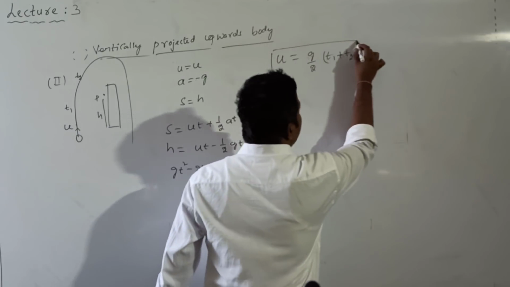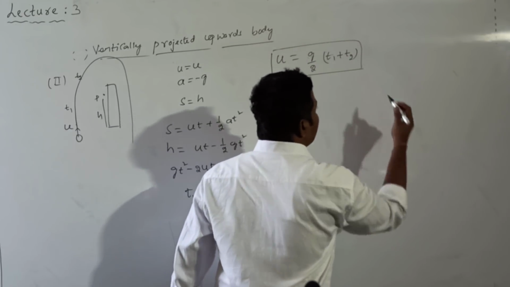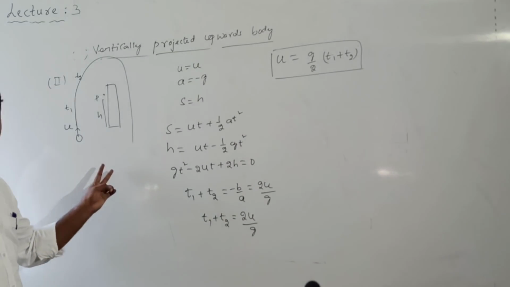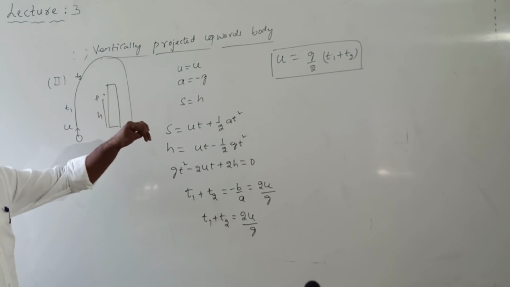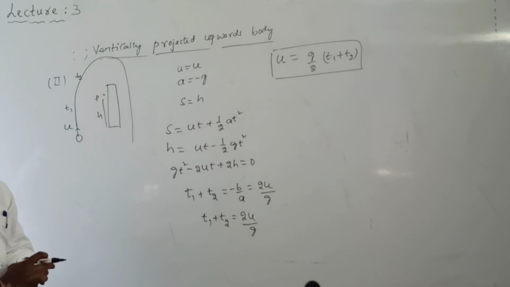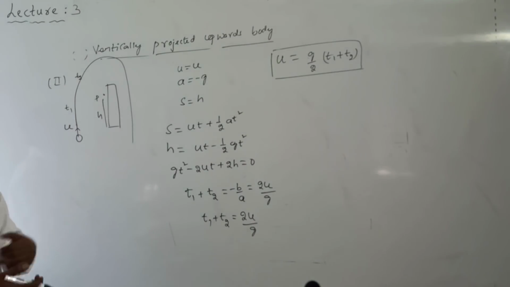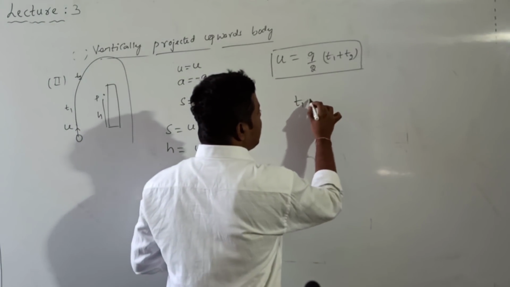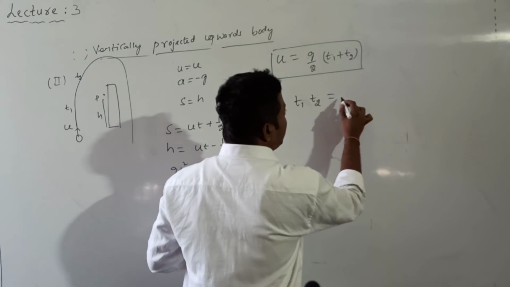So what is u? Velocity of projection. Whenever a body is projected vertically upward, crossing a point twice in its journey, in time intervals t1 and t2 from the start, how can we calculate the velocity of projection? That is given by g by 2 into which one? t1 plus t2. So after calculating this, what is the formula for the product of the roots? t1 into t2 is equal to.